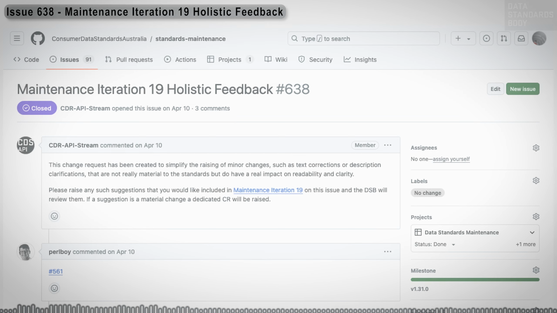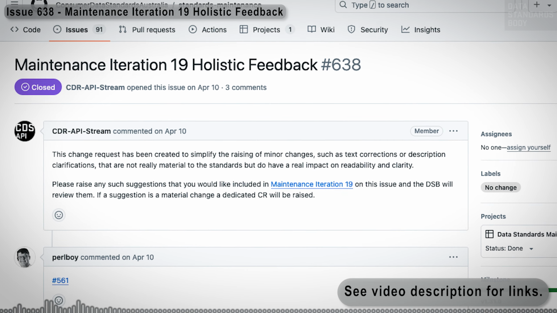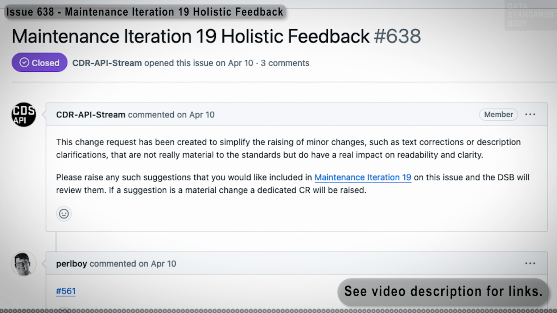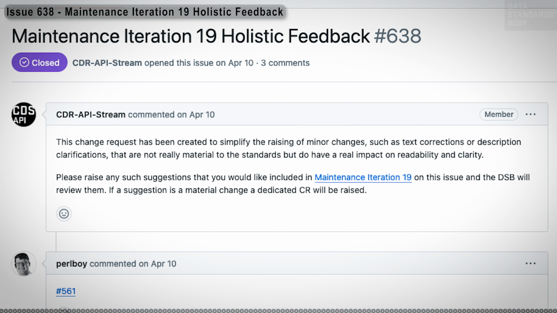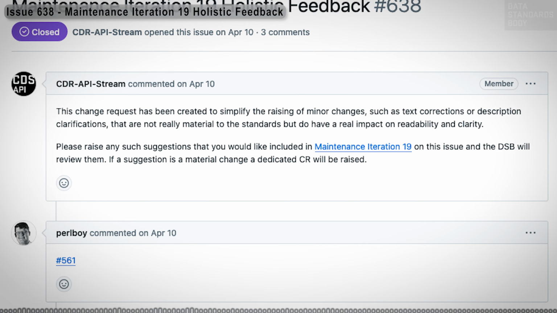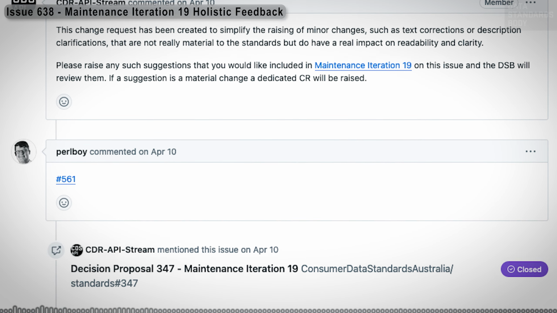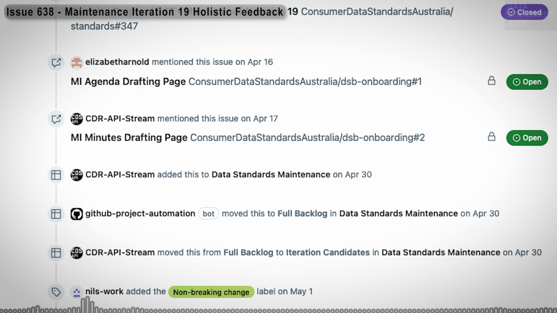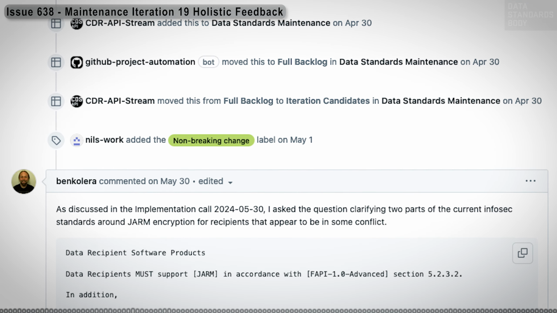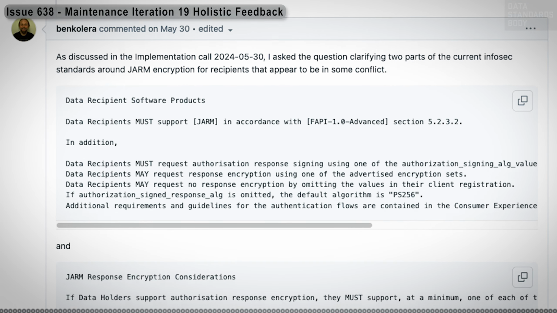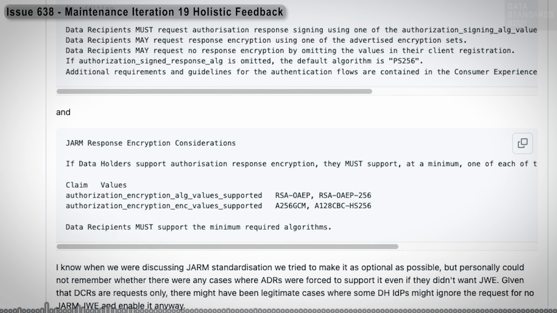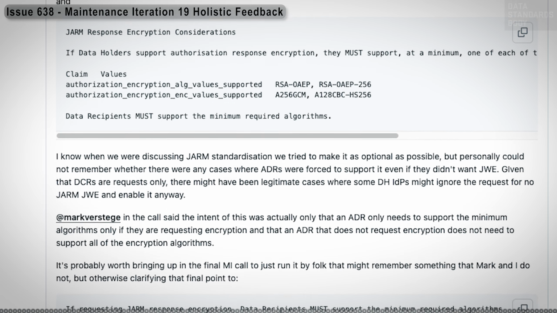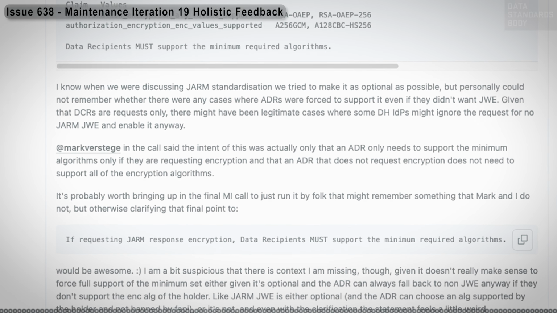Issue 638, Maintenance Iteration 19 Holistic Feedback. Each maintenance iteration has a related holistic feedback issue for raising minor changes, such as text corrections or description clarifications. Participants are invited to add suggestions as comments to this issue. Issue 638 captures holistic feedback for MI19. No required changes were identified in Issue 638, and no changes resulted.